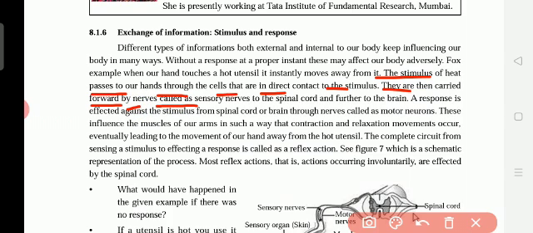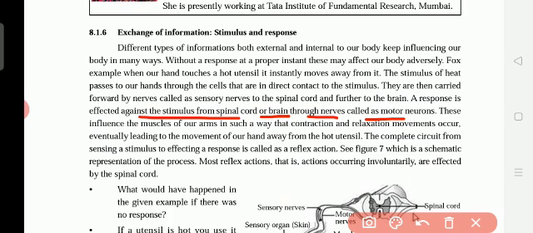From the nerves, these nerves are called sensory nerves. Okay, sensory nerves that are present in the hand. They are taking the message to the spinal cord and further to the brain. From the spinal cord, where is it going? After that, it is going to the brain. A response is effected against the stimulus from the spinal cord or brain through nerves called motor neurons.